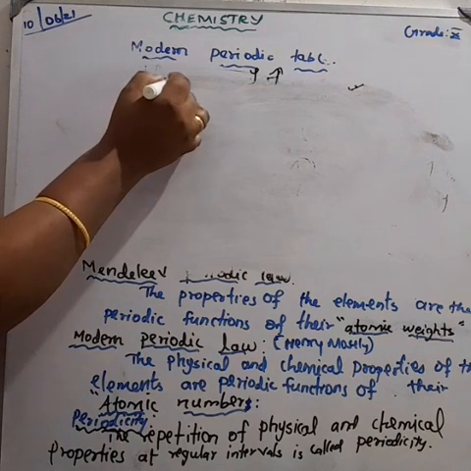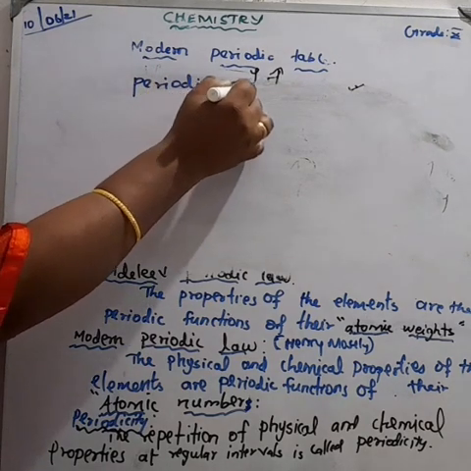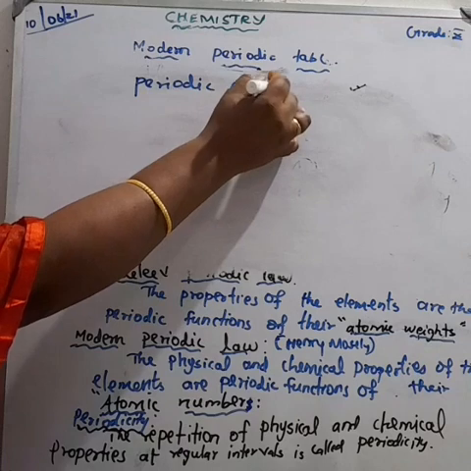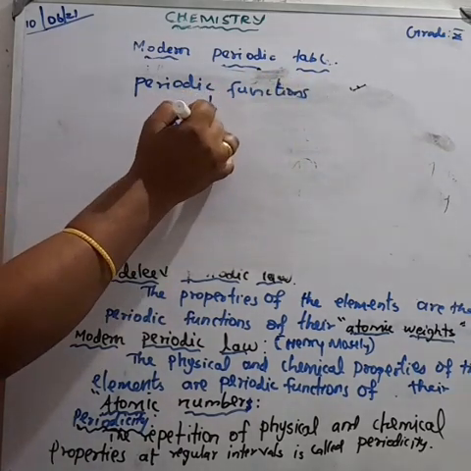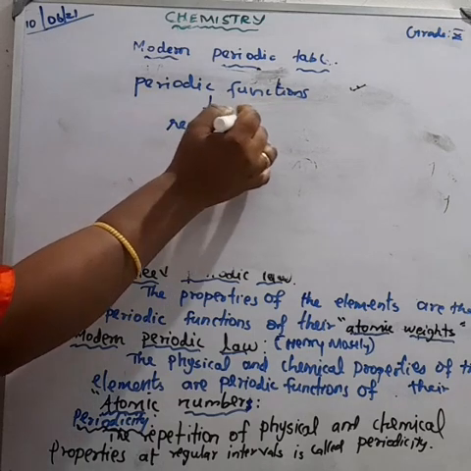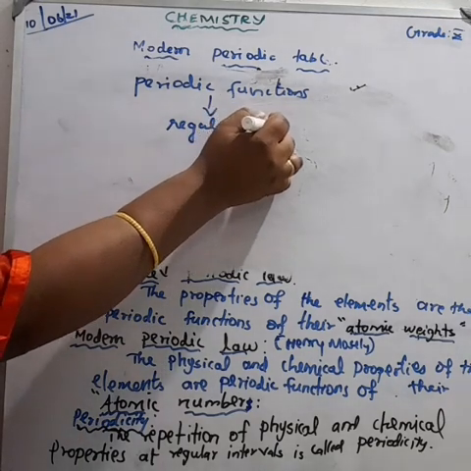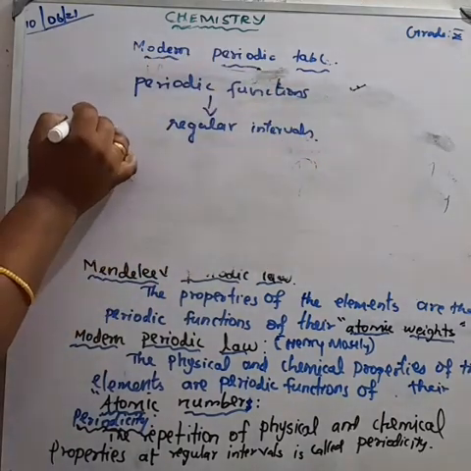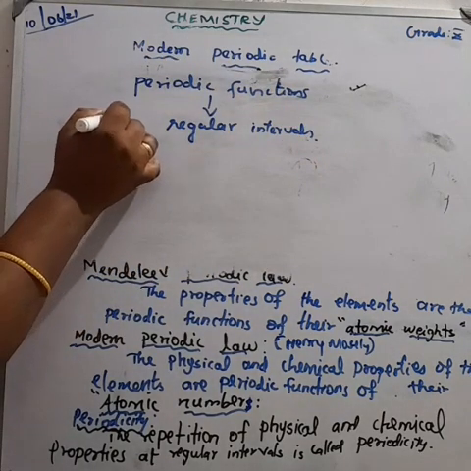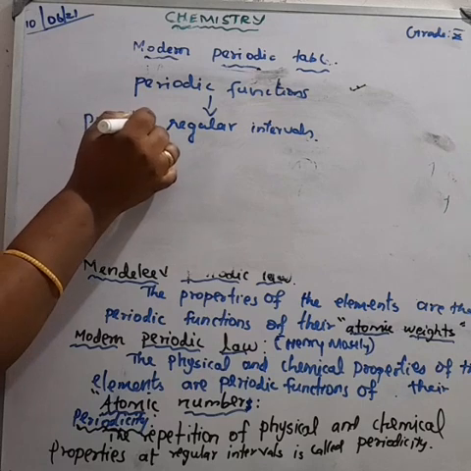Periodic function means the elements occur at regular intervals. When we arrange the elements in increasing order of their atomic weight, they show their physical and chemical properties at regular intervals. That is called a periodic function.